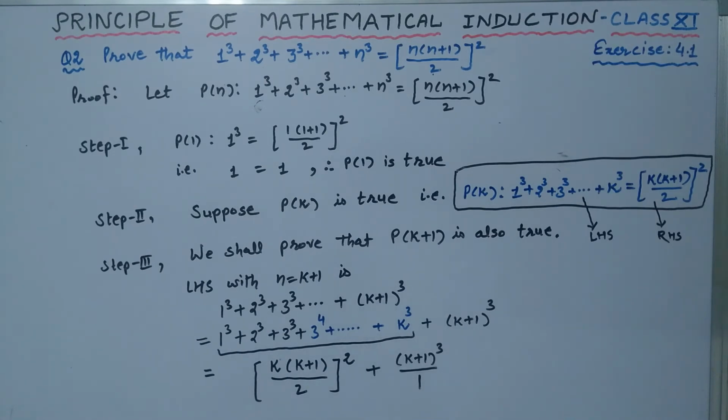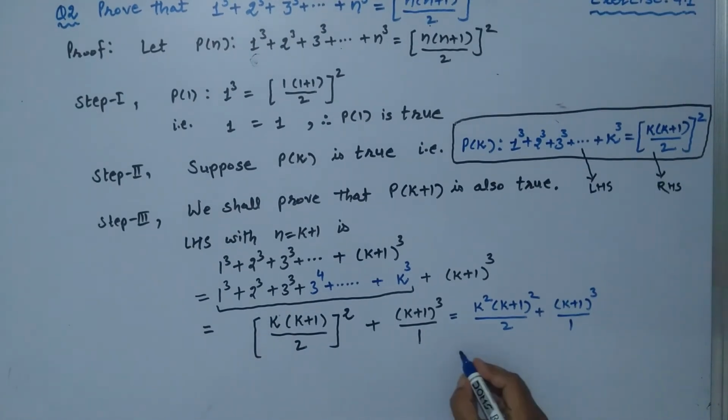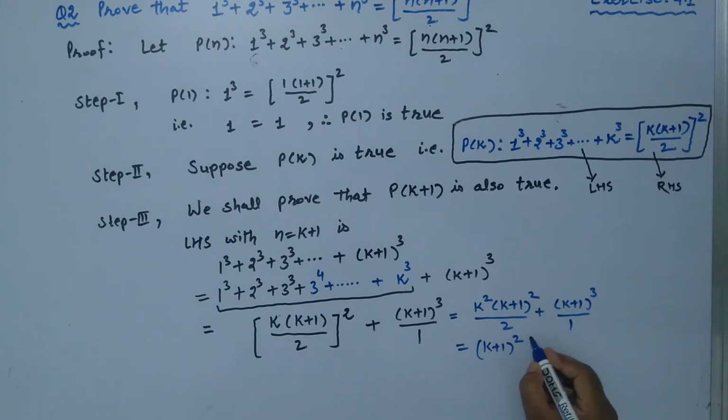Right? Now how to solve this? We can write this equal to k square into k plus 1 whole square upon 4 plus k plus 1 whole power 3 divided by 1. So further we can write this equal to, taking k plus 1 whole square common, and upon 4 is also taken common.